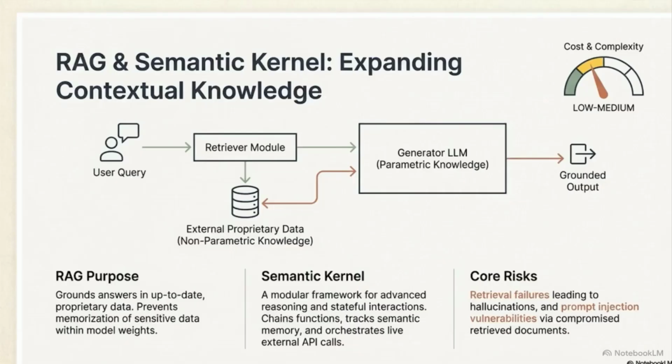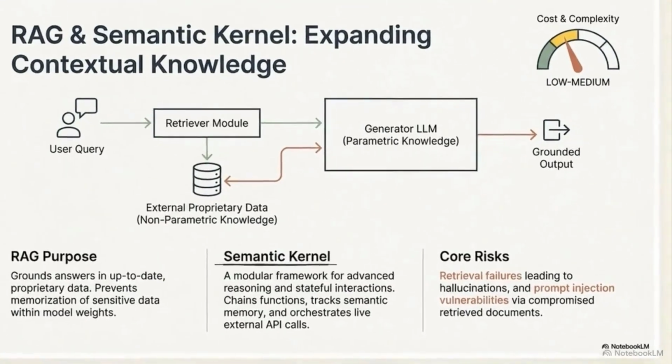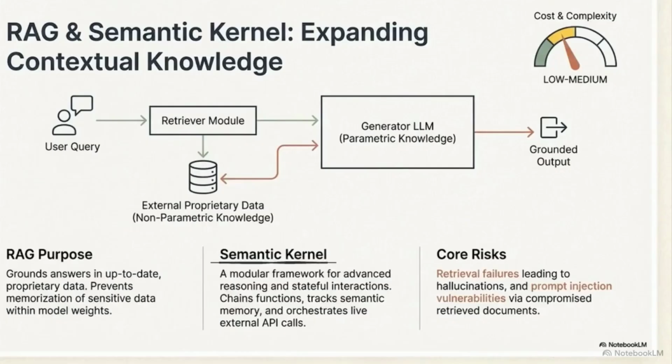This diagram outlines RAG. It grounds answers in proprietary data by retrieving documents before generating a response, avoiding modifying base model weights. Semantic kernels orchestrate this. They chain functions, managing live database lookups and API calls to feed precise data directly into the generator model.